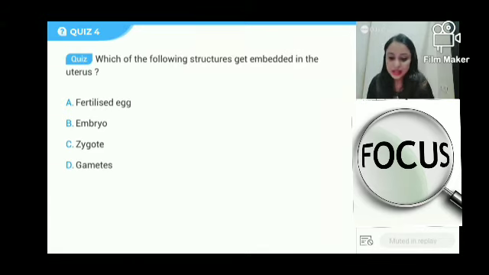Okay, everyone has answered. So yes, question: which of the following structures get embedded in the uterus? Meaning, implantation happens of what? So children, implantation happens neither of the zygote nor of the fertilized egg. Implantation happens of the embryo. People, if you have not attended, the replay of the previous session will help you. Okay. So the embryo gets embedded in the wall of the uterus. This process is known as implantation. The answer is option B.